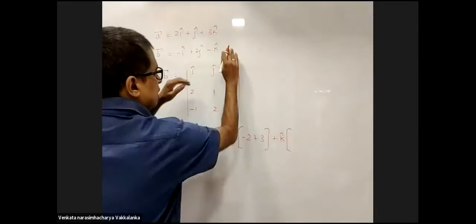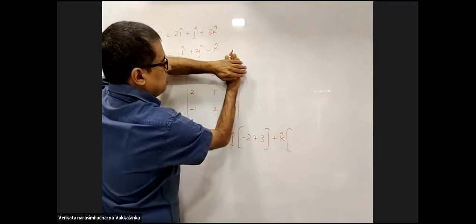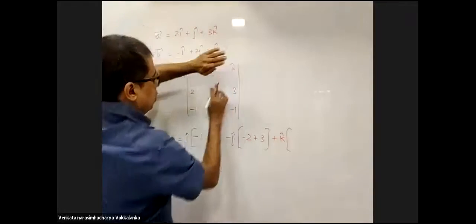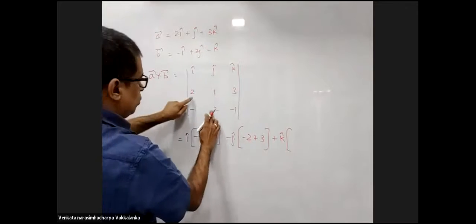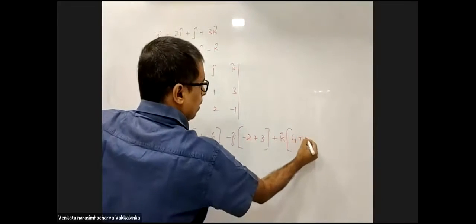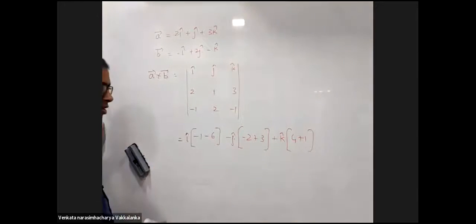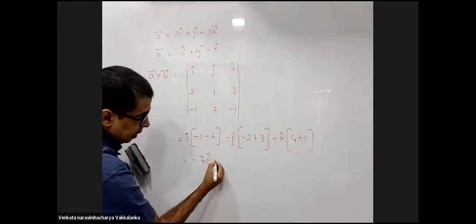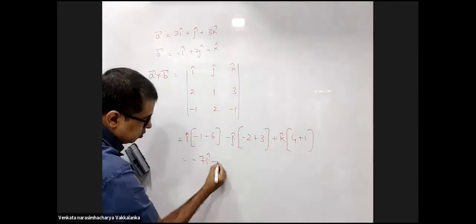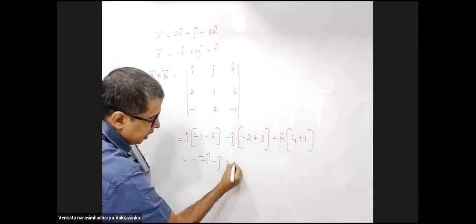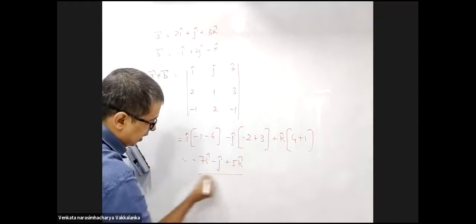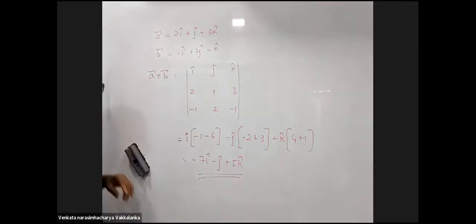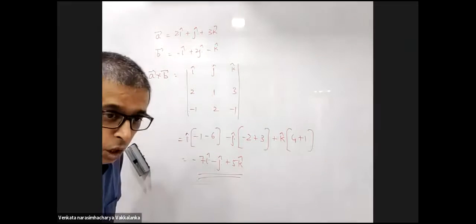K cap: cover this column and this row. I'm left with this 2 by 2 determinant: 4 minus of -1. So we get -7 i cap, 3 minus 2 is 1, minus j cap, plus 5k cap, which is the cross product of A cross B.